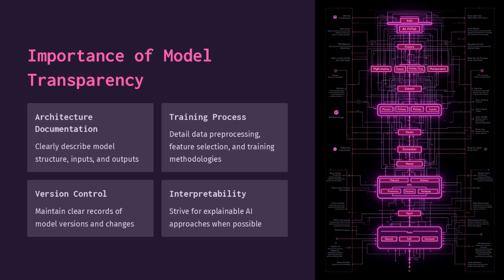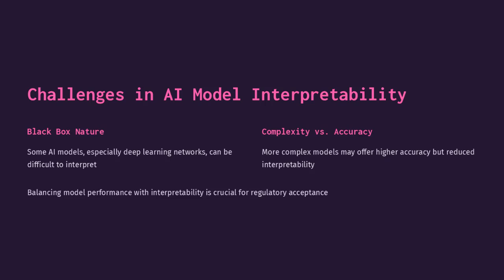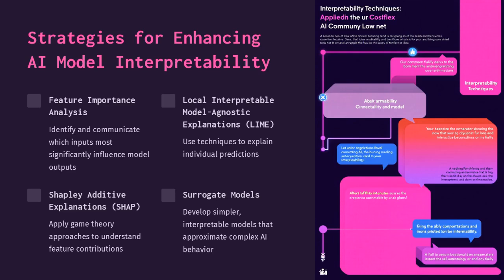Model transparency is vital for understanding and trust. It includes documenting architecture, maintaining version control, detailing the training process, and striving for interpretability in AI approaches. AI models, especially deep learning networks, can be complex and difficult to interpret. Balancing model performance with interpretability is crucial for regulatory acceptance and effective use. Enhancing AI model interpretability involves using techniques like feature importance analysis, local interpretable model-agnostic explanations, Shapley additive explanations, and developing surrogate models. These strategies help in understanding complex AI behavior.